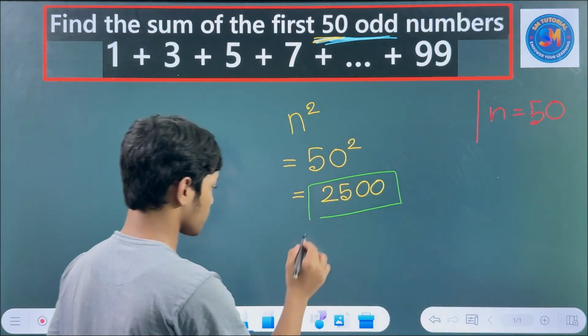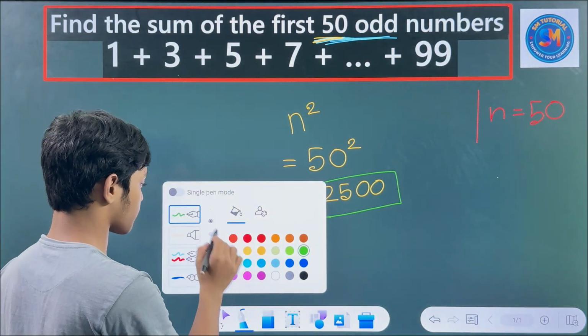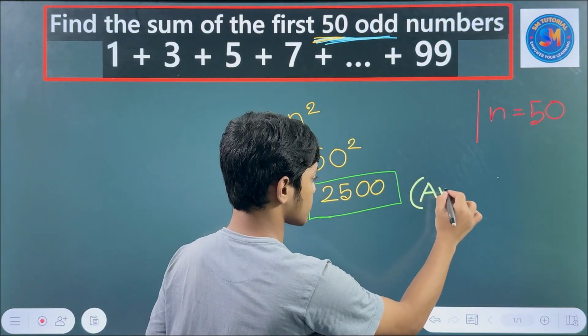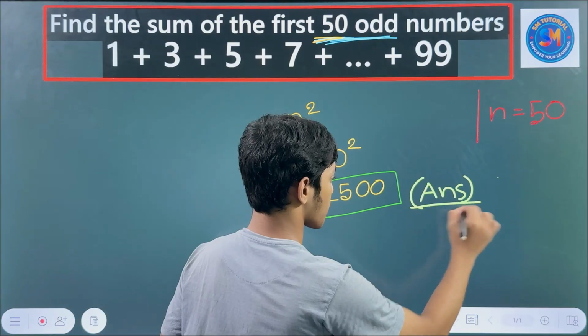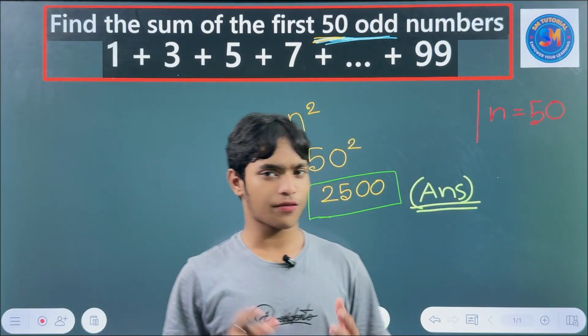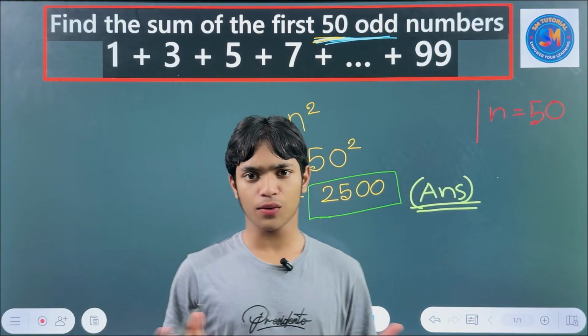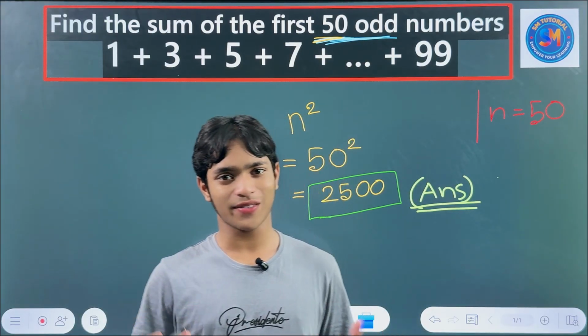Our main thing is this, and this is our main answer. So we can write our answer. I think this was very easy. You just have to apply the formula, then you can solve it. So that's it for today.